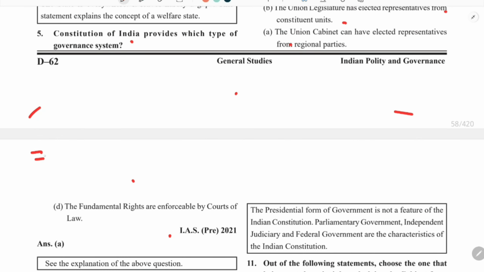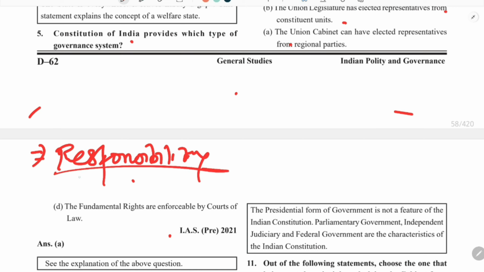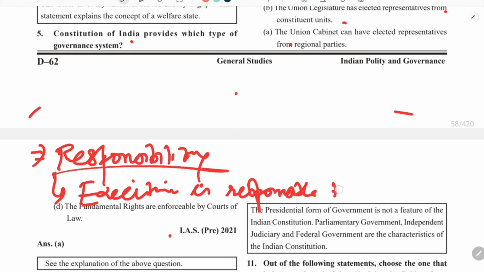In the parliamentary system there is a concept of responsibility. Responsibility in the sense that the executive is responsible to the legislature for its acts and policies.